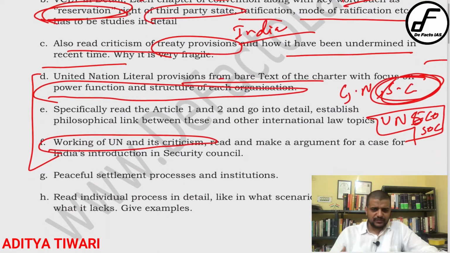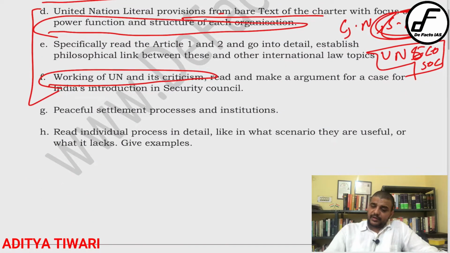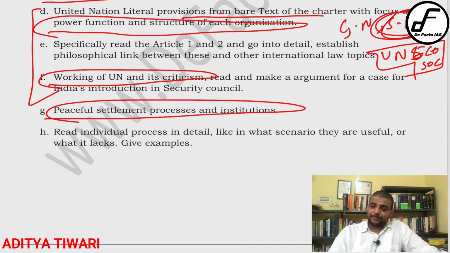There are multiple other topics also we will discuss later on. Then we will come to the peaceful settlement of disputes. Now the word is peaceful settlement. Remember, there are two types of settlement: one is peaceful and the other is forceful settlement. Forceful settlement basically includes war, embargo, multiple other methods. But peaceful settlement only consists of the ADR mechanisms that we have in India as well: conciliation, arbitration, mediation, use of good offices by the UN.